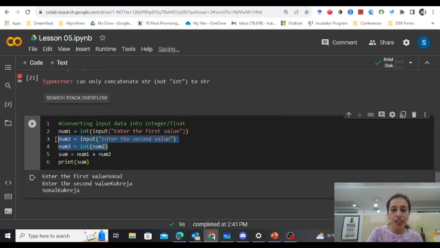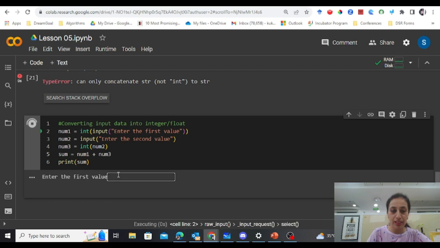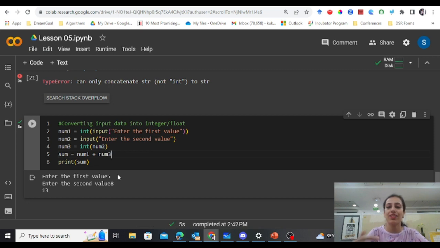Here I did it in two lines. I took the input, stored it in num2, converted num2 into an integer and stored it in num3. So now I should use num3. Now let's see, enter the first value 5, 8, perfect, it gives us 30.